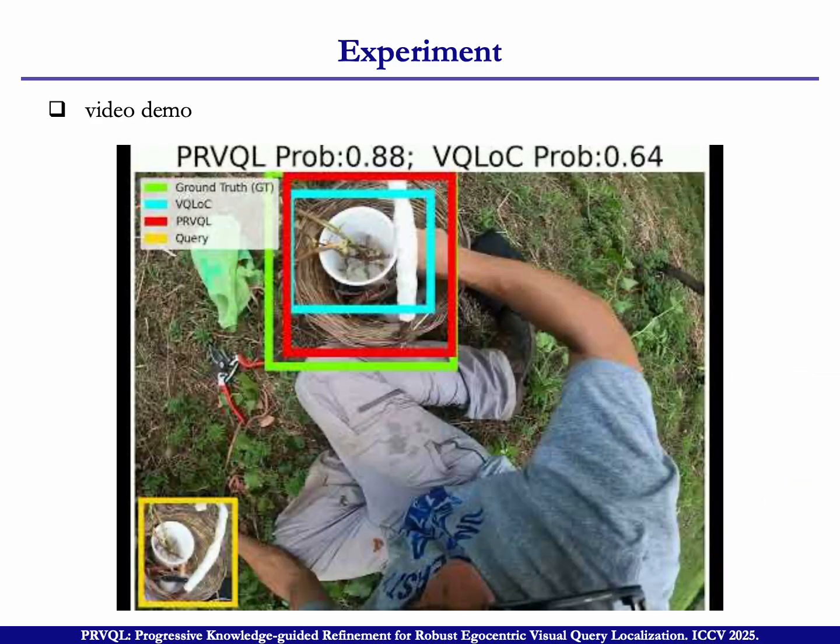Also, I give a video demo of our method and the VQLoC. The yellow bounding box is the query, the red box is the proposal, the blue is the VQLoC, and the green is the ground truth. Okay, let's go.